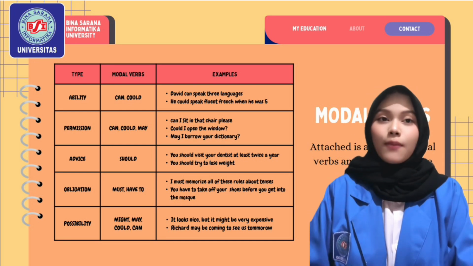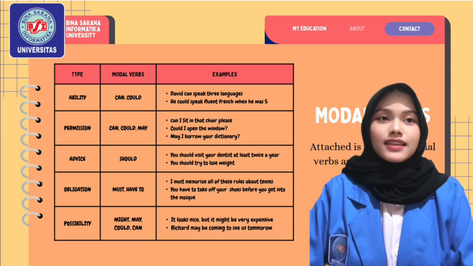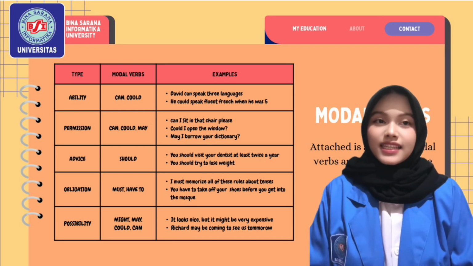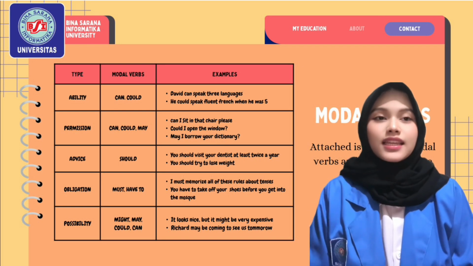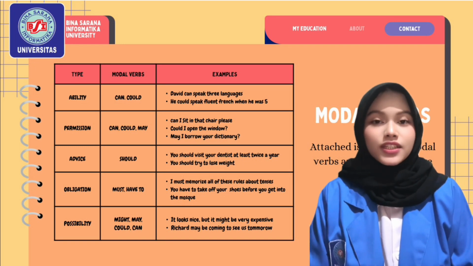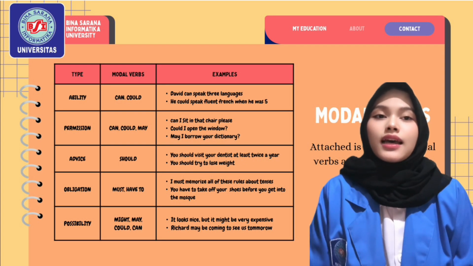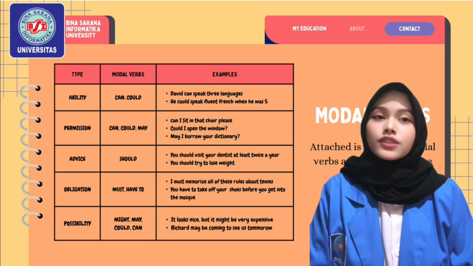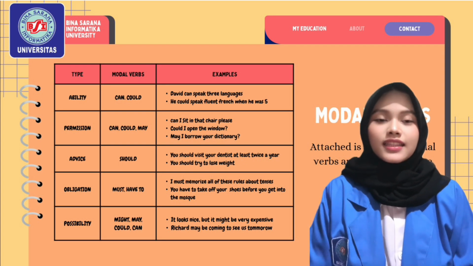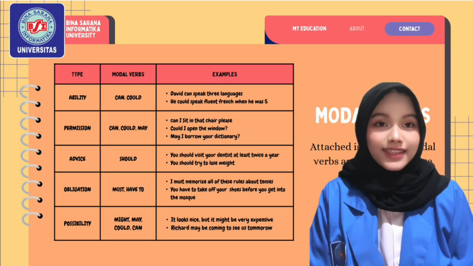Type permission, modal verbs: can, could, and may. Example: can I sit in that chair, please? Could I open the window? May I borrow your dictionary? Type advice, modal verb: should. Example: you should visit your dentist at least twice a year. You should try to lose weight.